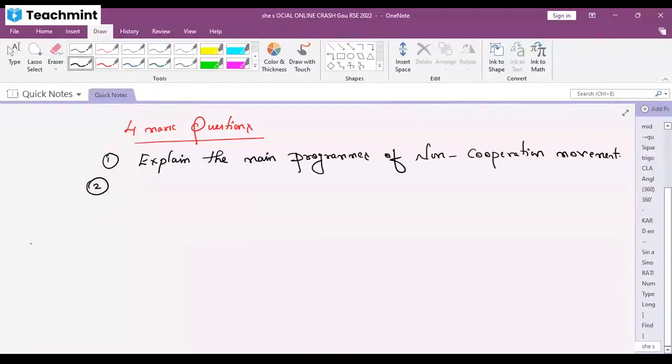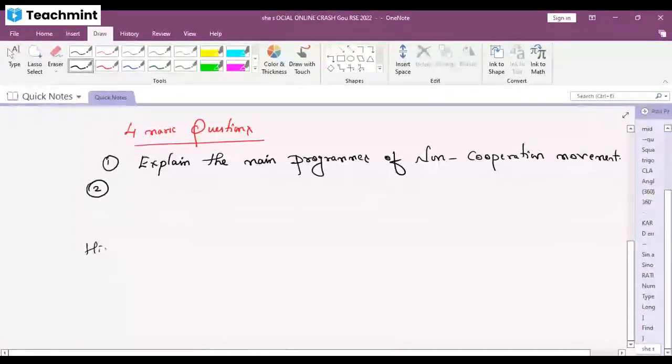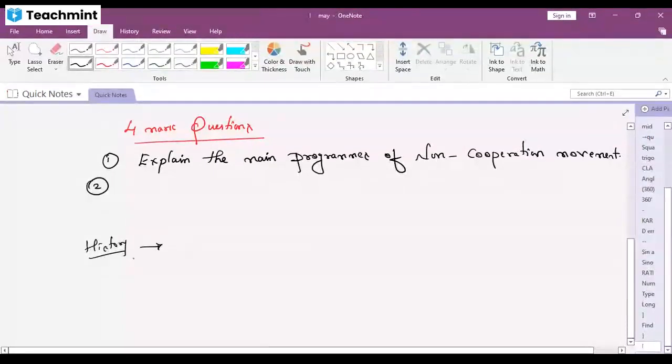Yes? Tell me. Sir, which topics have been deleted? Absolutely. First, from history, has any topic been deleted? Yes, sir, the political developments of the 20th century. That is your last chapter, right? From history, the political developments of the 20th century. Yes, sir. And from political science, international institutions.